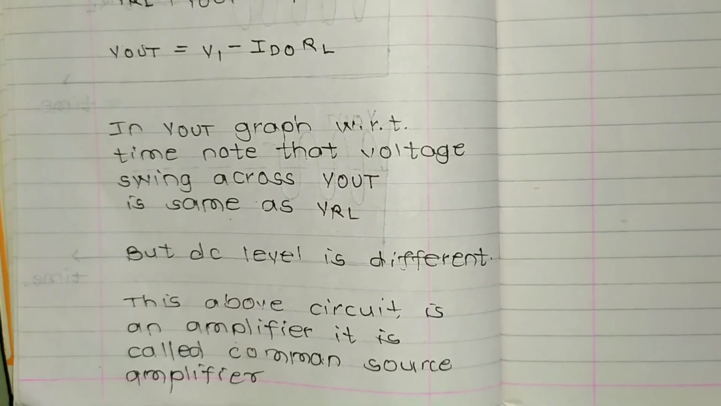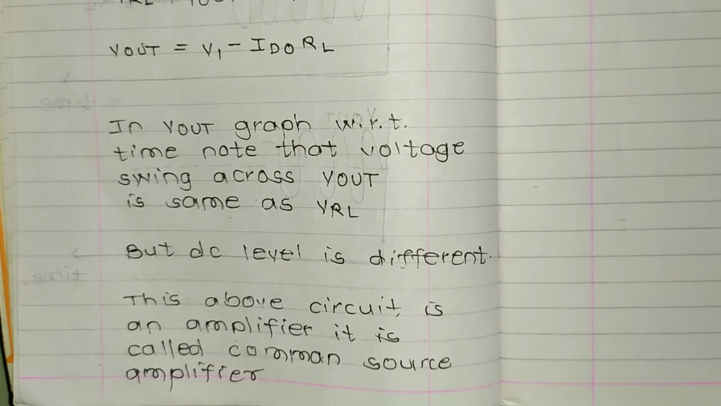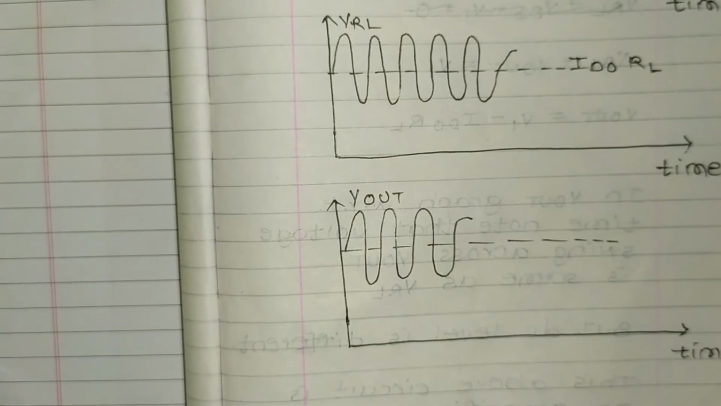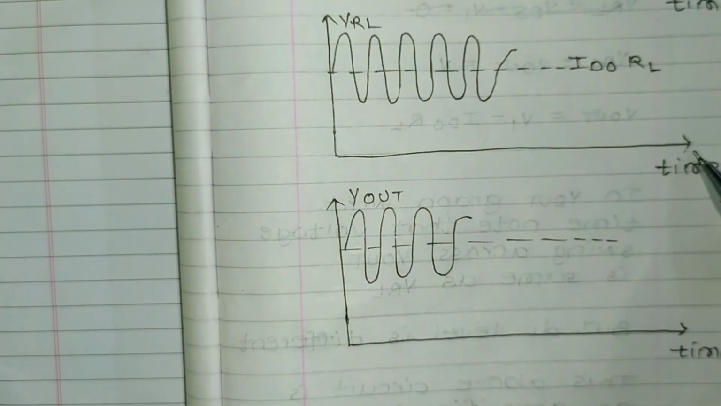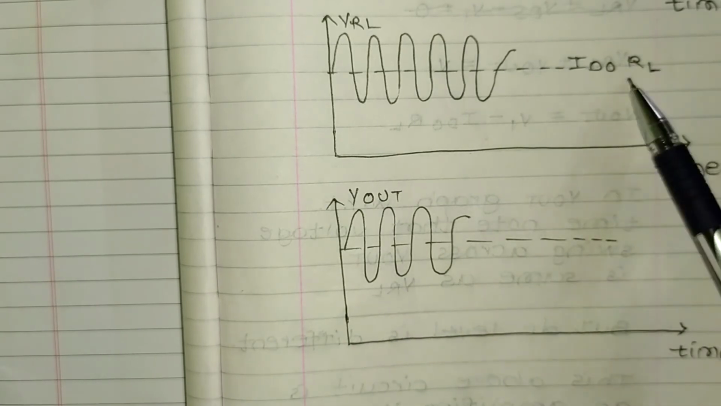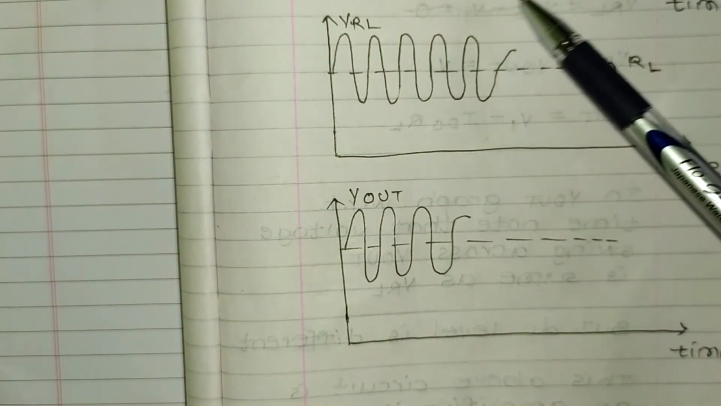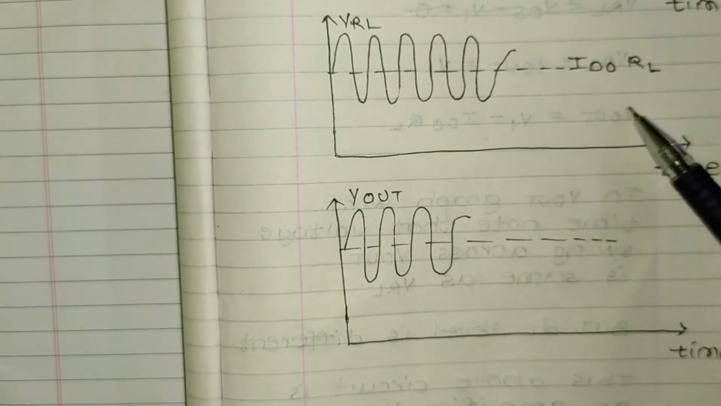In the Vout graph with respect to time, note that the voltage swing across Vout is the same as VRL, but the DC level is different. This circuit is an amplifier. It is called a common source amplifier. We will see the graphs now. This is the graph of VRL with respect to time, and this is the graph of Vout with respect to time. Both graphs look identical, and the voltage swings are the same, but the DC levels are different.